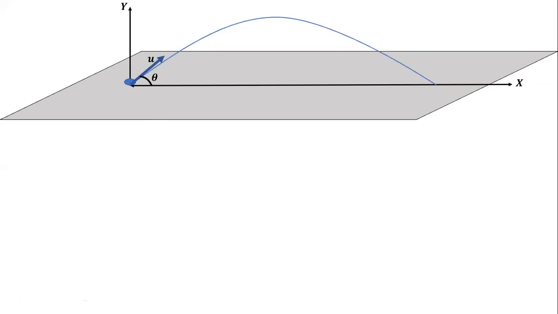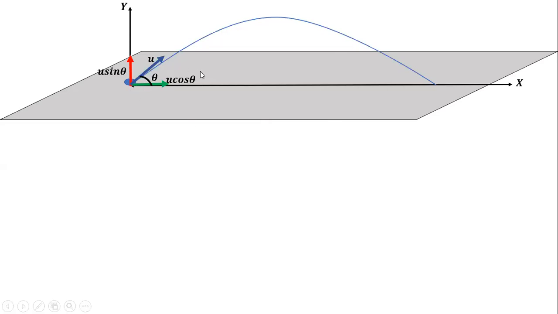One component along the x-axis is u cos theta, because that is adjacent to theta. The other component, vertical along the y-axis, is u sin theta. That means whenever it was thrown at velocity u, it was traveling horizontally and vertically simultaneously, so that it forms such a curve.